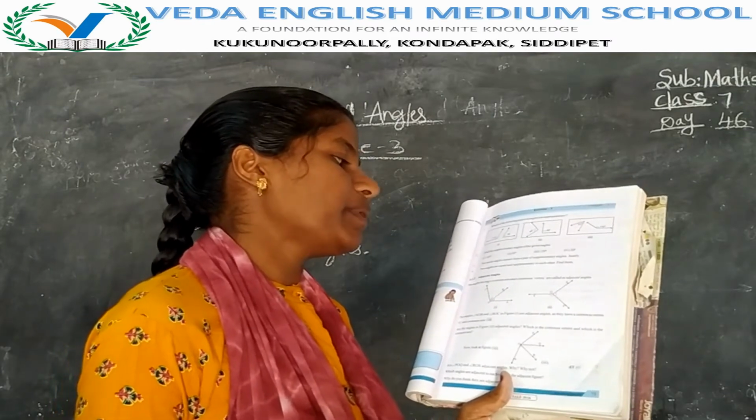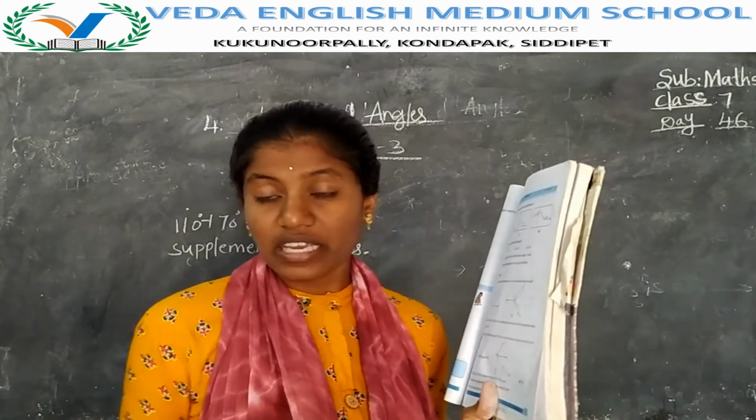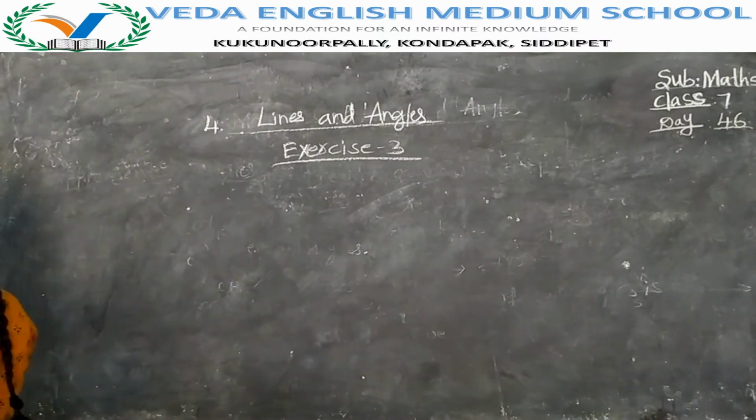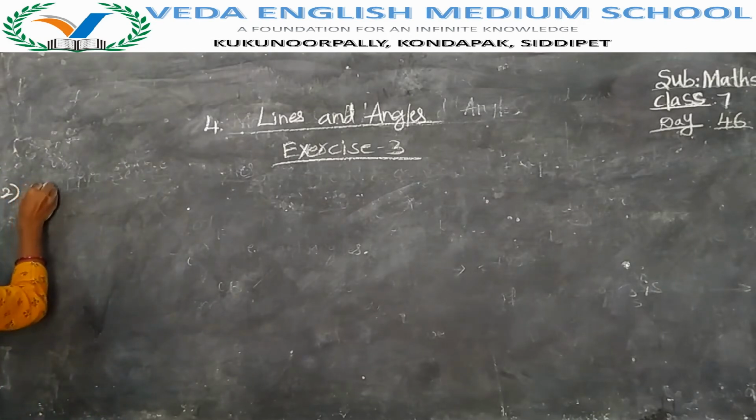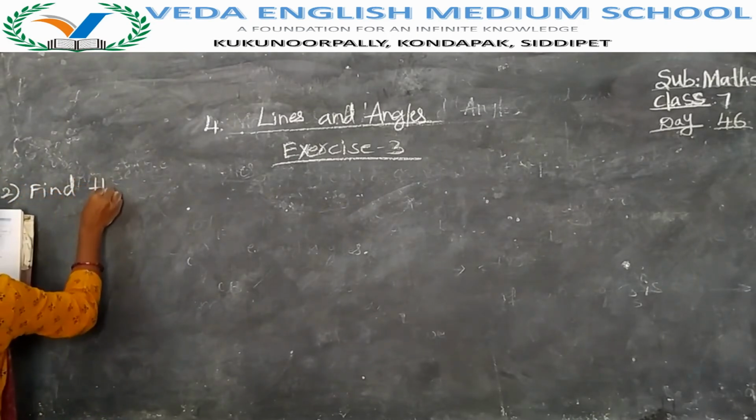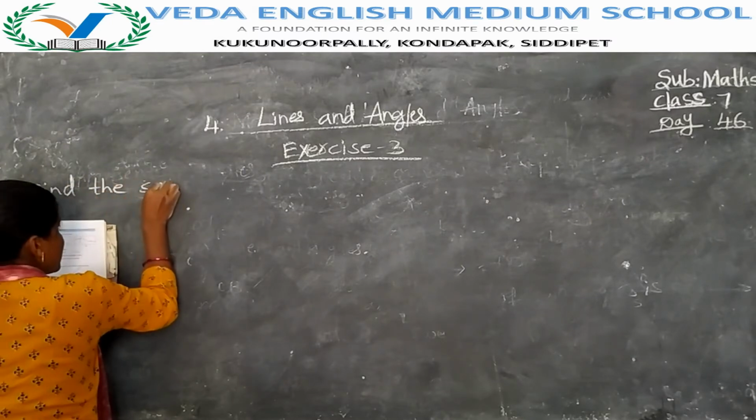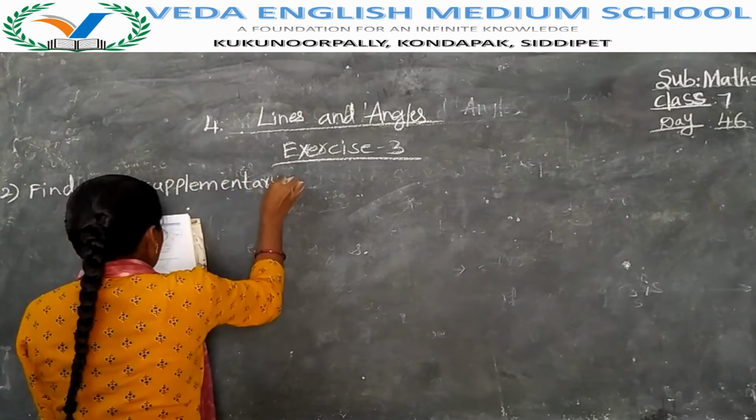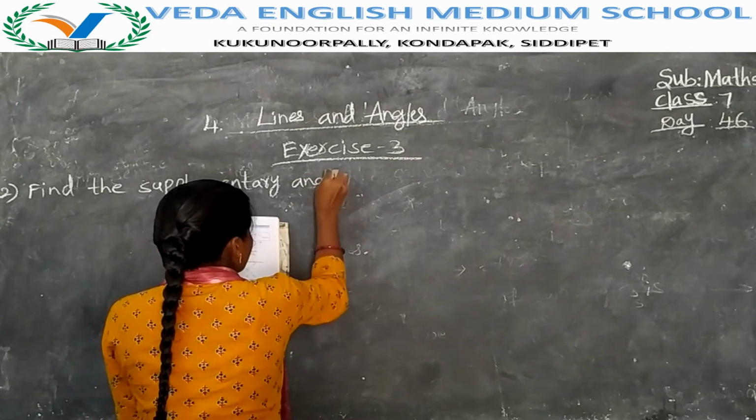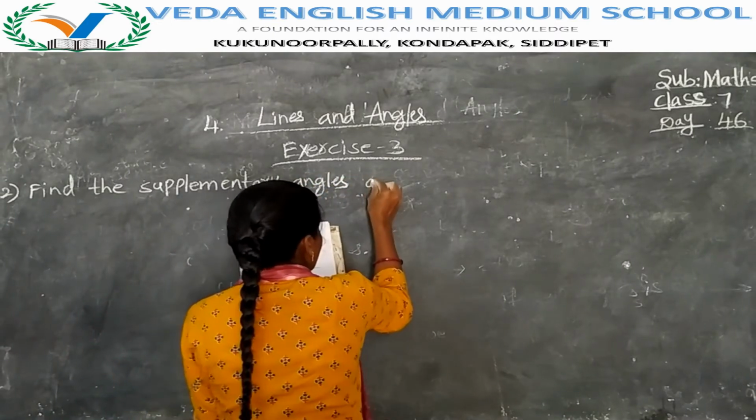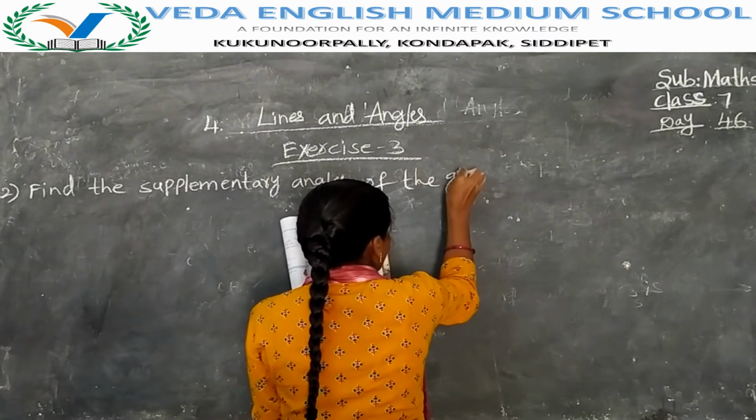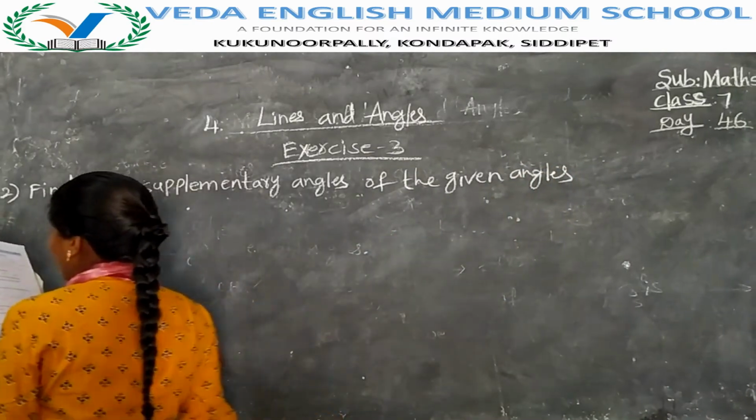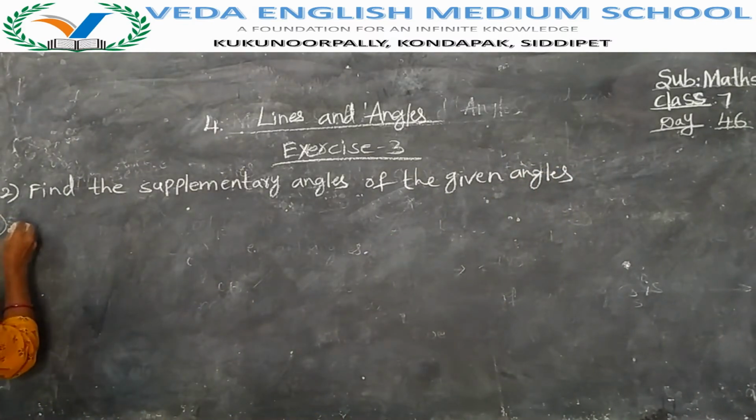Next, find the supplementary angles of the given angles. Same like complementary. Exercise 3, second bit: find the supplementary angles of the given angles. Supplementary means 180. Sum of two angles is 180 degrees. First question, 105.